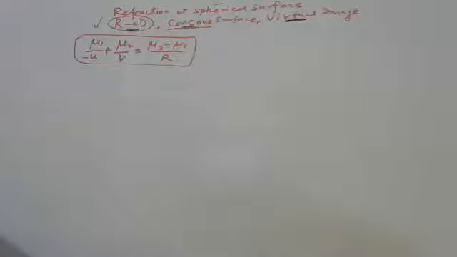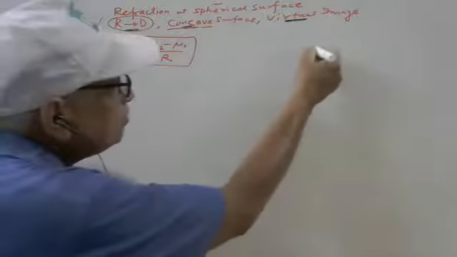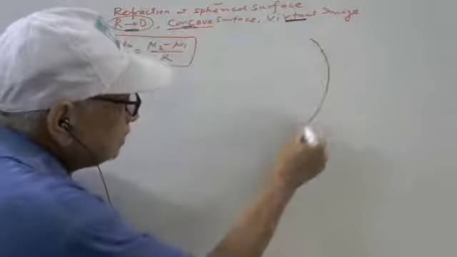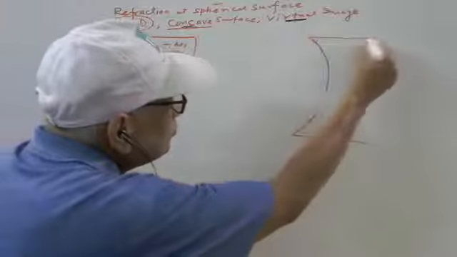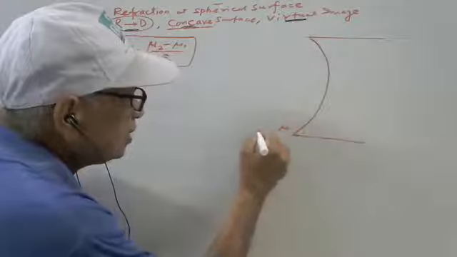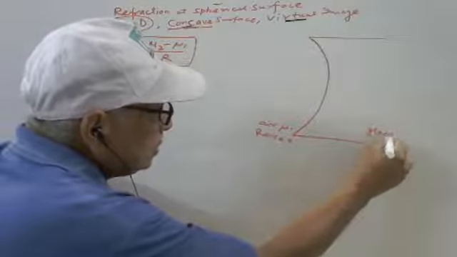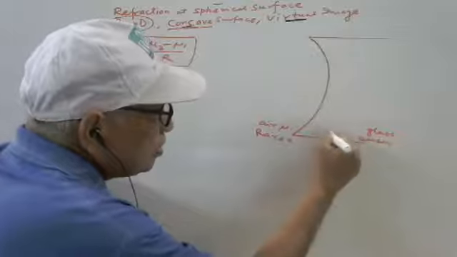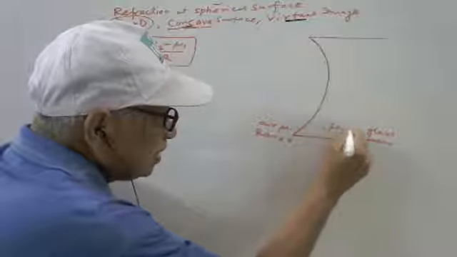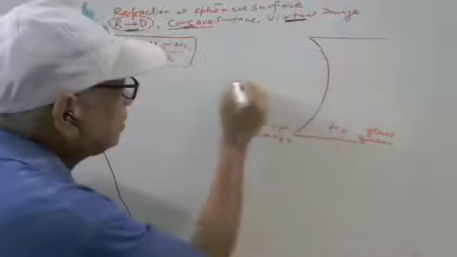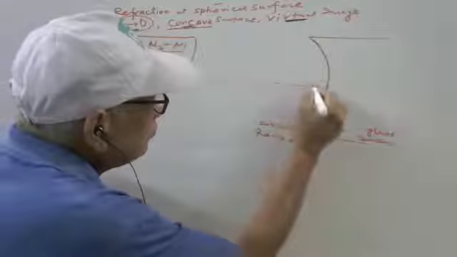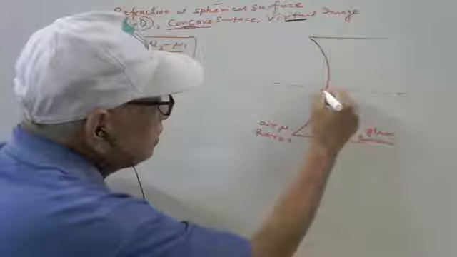What is the case here? Just see, rarer to denser medium and concave. So here I am taking the concave surface like this. This is the new one, rarer medium, air, and this is glass, denser medium, nu2. Nu2 is the refractive index of glass. This is the principal axis, and this is the pole.